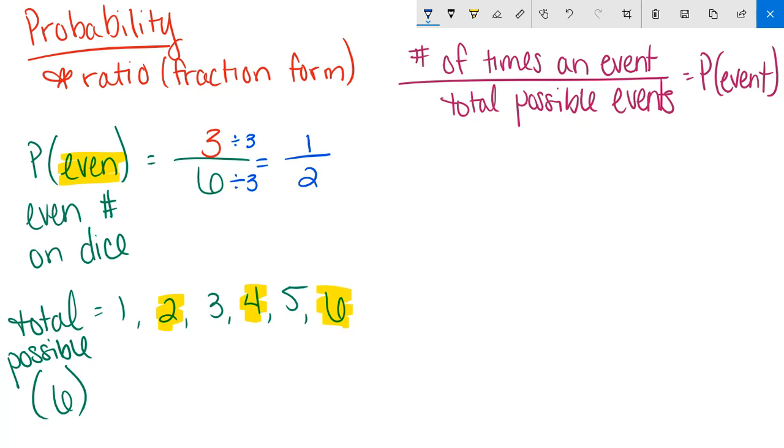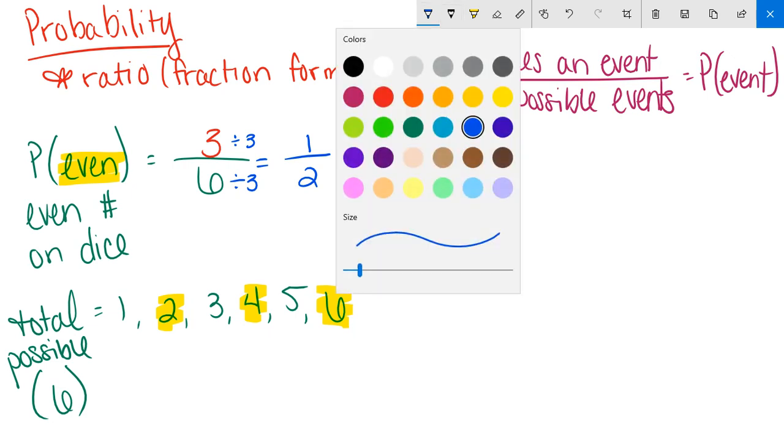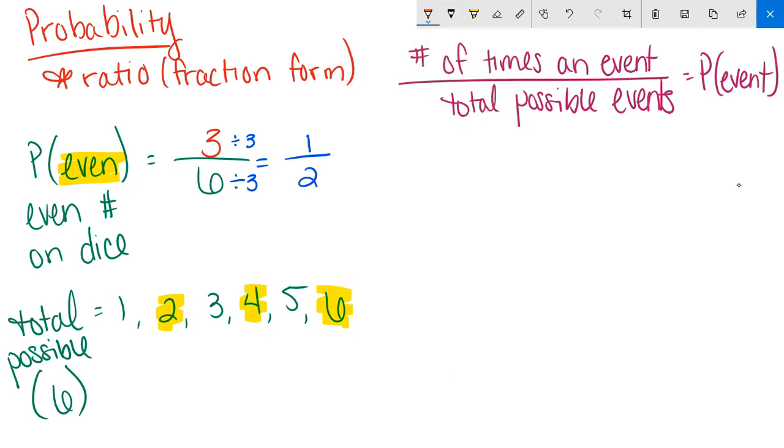Now, most of you know, 1 over 2 is equal to 1/2. Well, 1/2 can also be written in decimal form. It can also be written as a percentage. So if I were to write this in decimal form, I would take 1 and divide it by 2, because remember our fraction bar means to divide. And 1 divided by 2 is 0.50. So as a decimal, I can write it as 0.50.